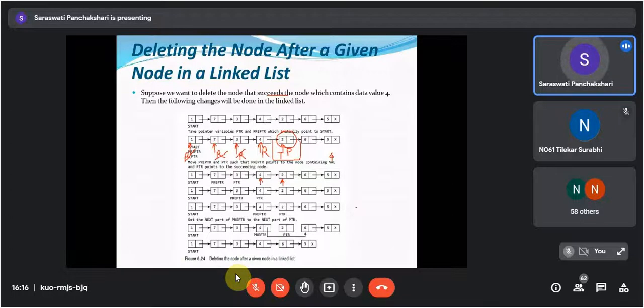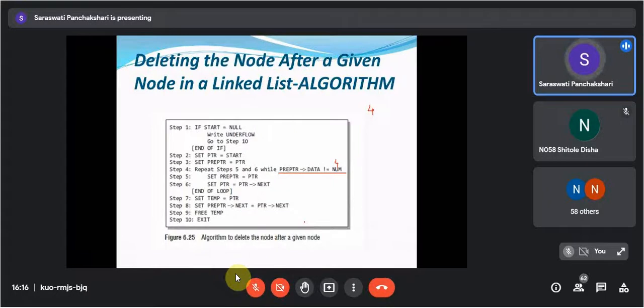Delete after a given node. Sorry. Delete after a given node and before a given node, like that is the concept. So we have given the value 4, so we are going to delete the node after the given node. So 2 will get deleted and you will get the output as 1, 7, 3, 4, 6 and 5. So 2 will get deleted over here. Understood? Yes, ma'am. Then will you write down this algorithm?